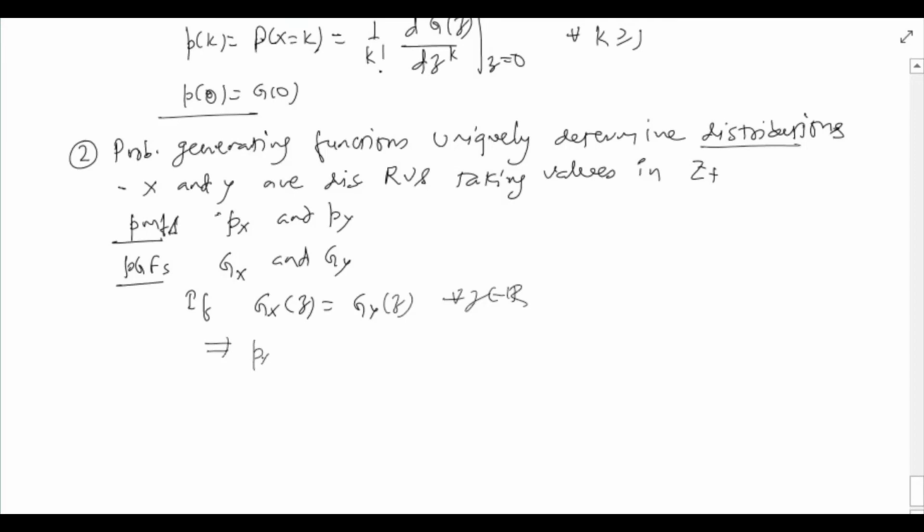That is, p_X(k) will be the same as p_Y(k) for all k greater than or equal to 0.